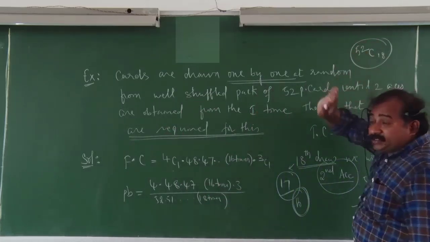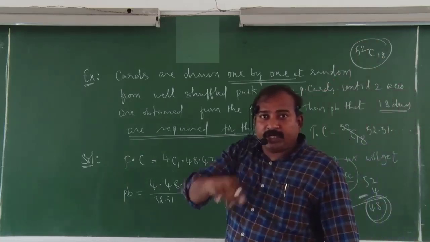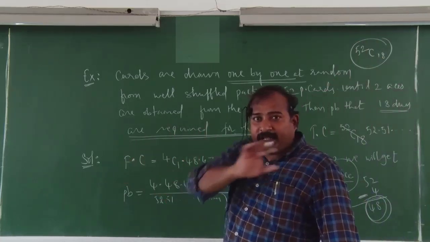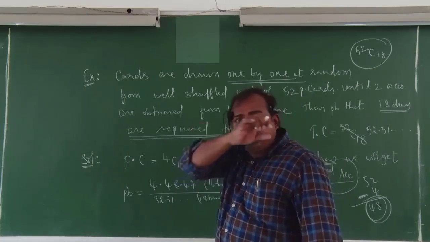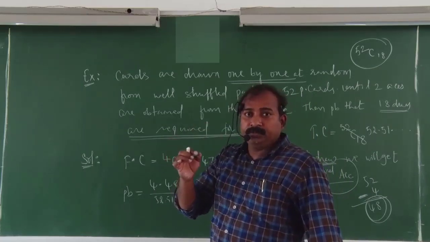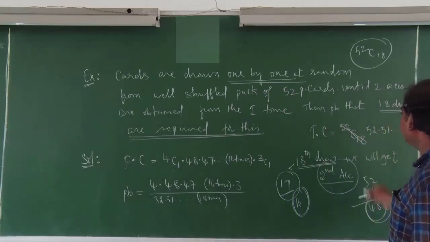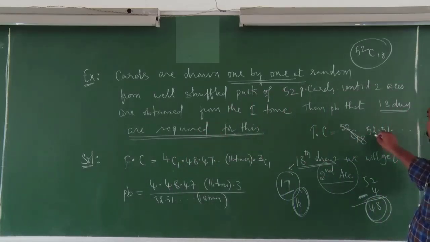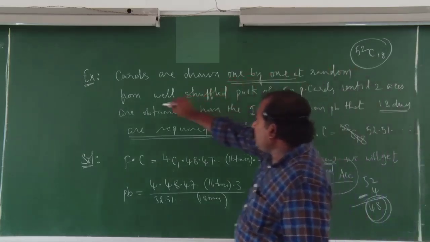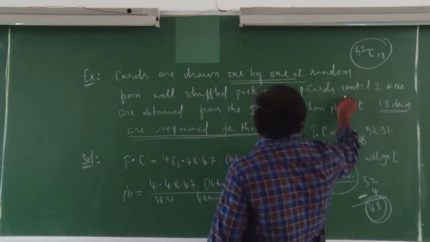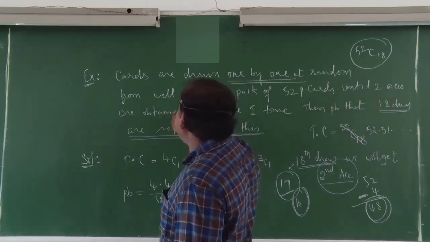But here it is not. 52 cards are there. One card first, next one card, one by one drawing. So one by one means you have to take the total cases as 52 into 51 into, and so on, up to how many times? 18 times. Then, from a well shuffled pack of 52 playing cards, until 2 aces are obtained.